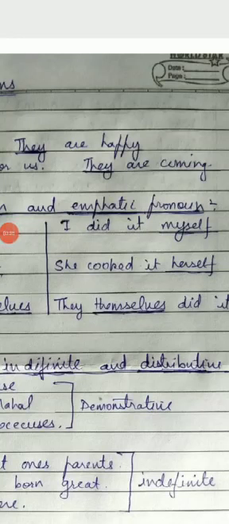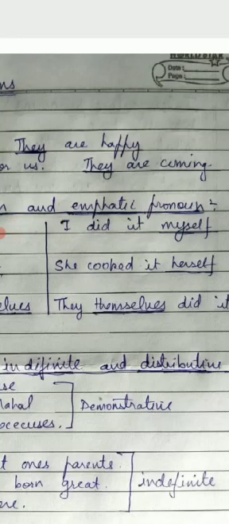Next, in the same category, we have emphatic pronoun. Emphatic pronouns are used to lay emphasis on the doer. Emphatic pronouns are the pronouns which lay emphasis on the pronoun itself. For example, I did it myself. Now what is the meaning of this sentence, I did it myself? मैंने खुद ने ये काम किया है. The idea is to emphasize the work done by I. So this myself word is emphasizing on I. So it is emphatic pronoun.